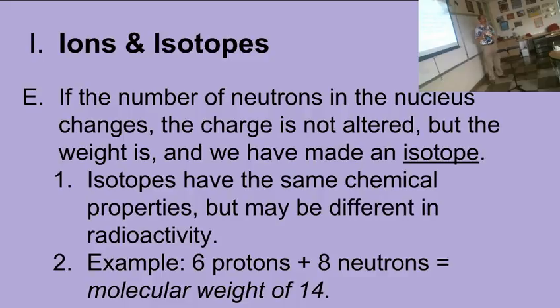Congratulations. When you change isotopes, you don't change chemistry, you sometimes change physics. The radioactivity of it will be different, okay? So the example here for carbon-14, 6 protons and 8 neutrons makes carbon-14, which is very, very slightly radioactive.